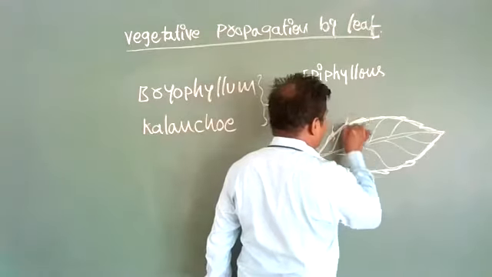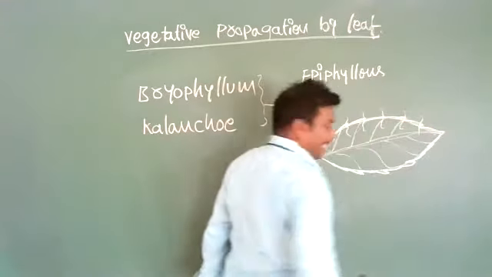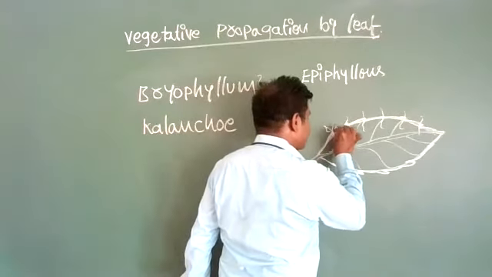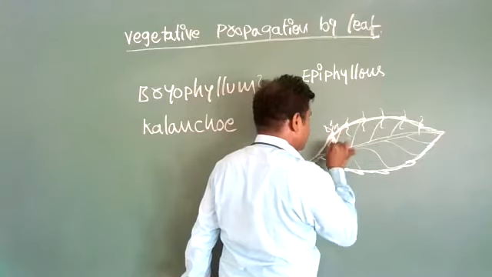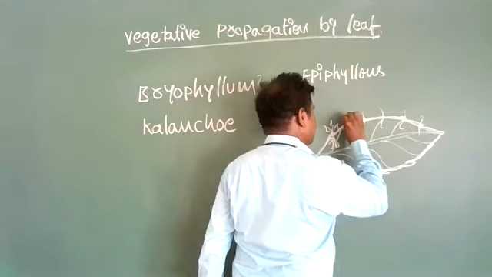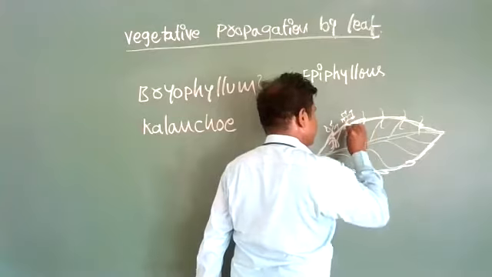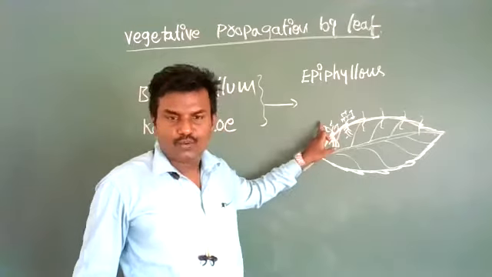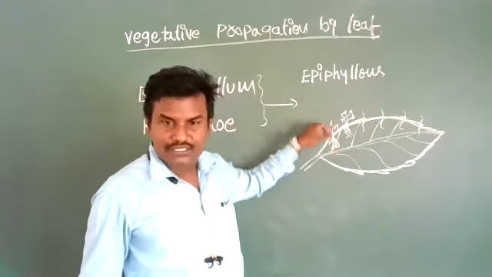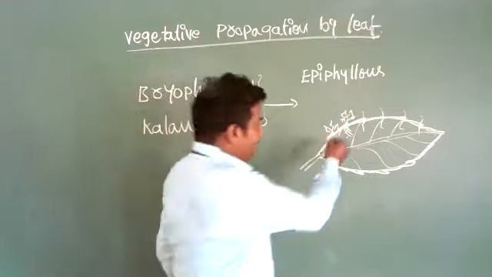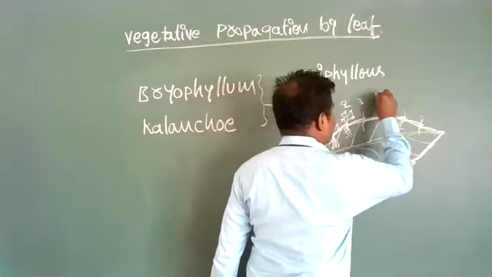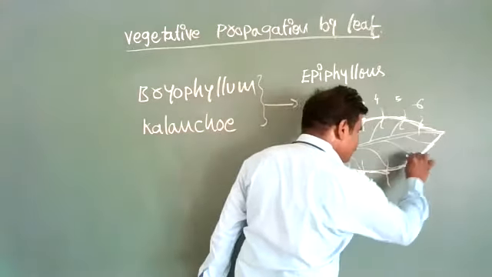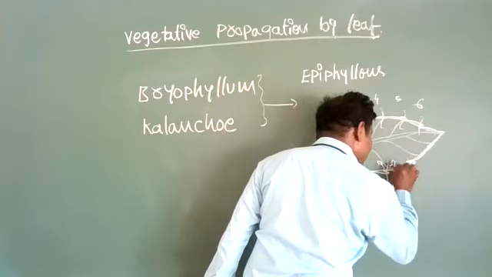See, here one bud is formed. This bud consists of one or two leaves, above leaves, below roots. Like this, six buds are formed.